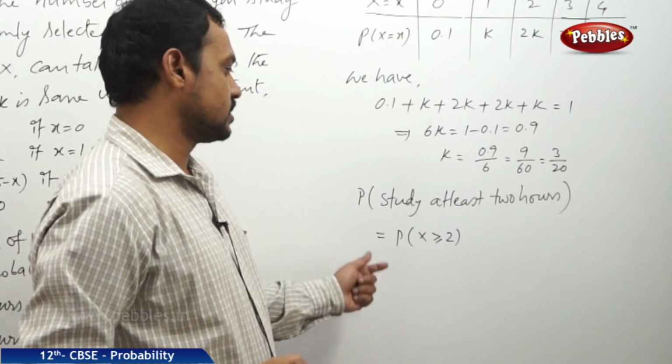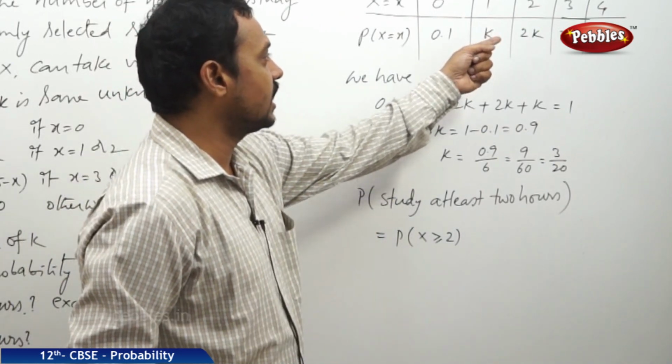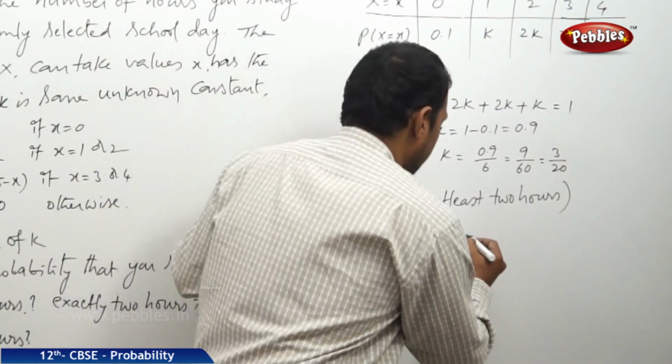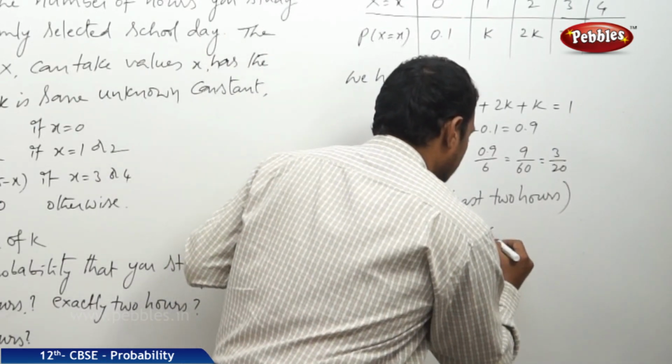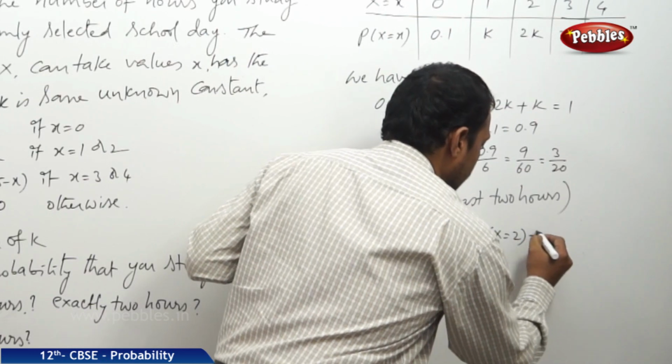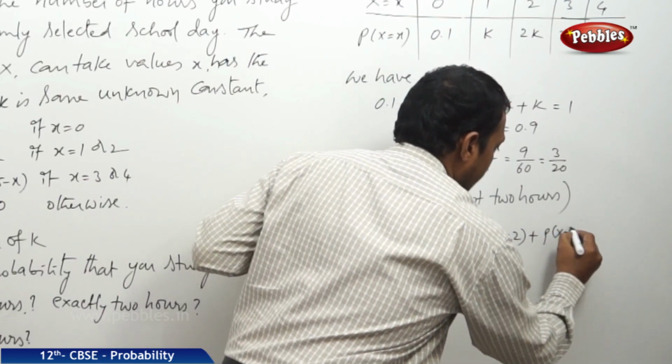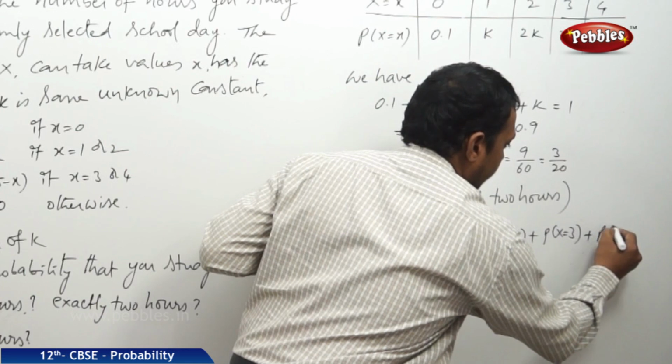The possible values of x greater than or equal to 2 are x is equal to 2, x is equal to 3 and x is equal to 4.